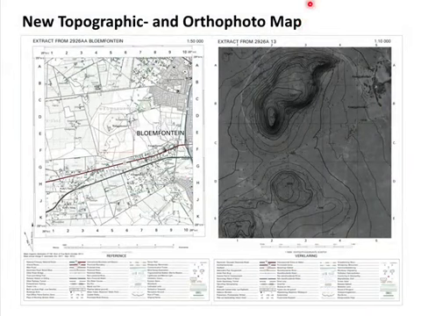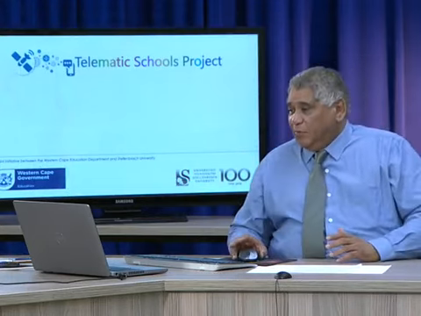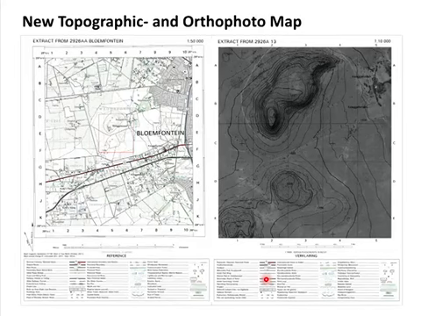The next slide I just want to show you. This is what the new topographic and orthophoto maps will look like. You will have an A4 topographic map, and you'll have an A4 orthophoto map. They will be printed next to each other on an A3. On the left-hand side, you have your topo, and on the right side, you have your orthophoto map. Of course, you will also have your key at the bottom. This is exactly what your map will look like at the end of the year in the examinations.